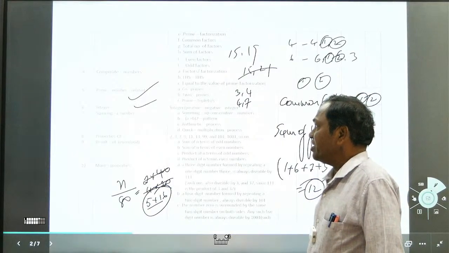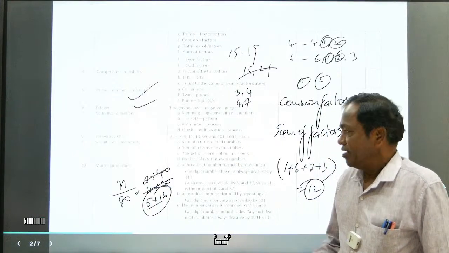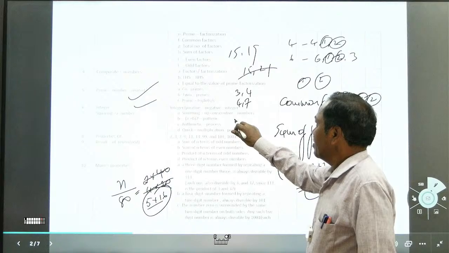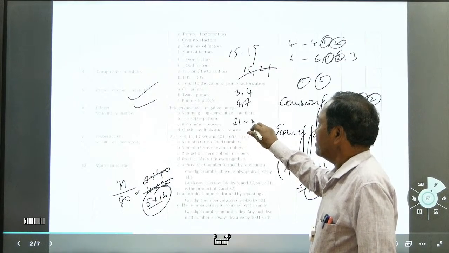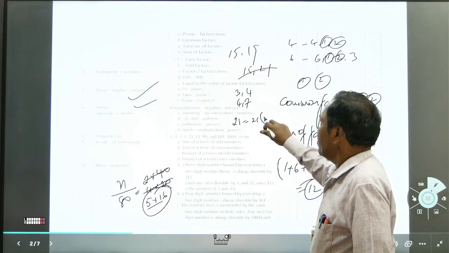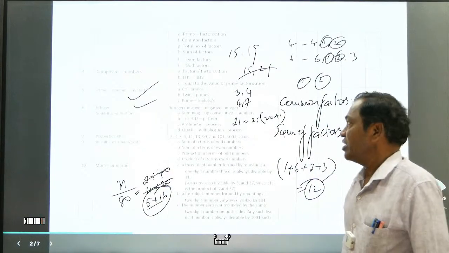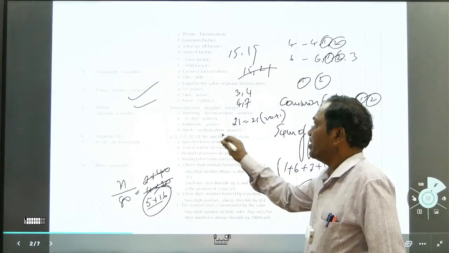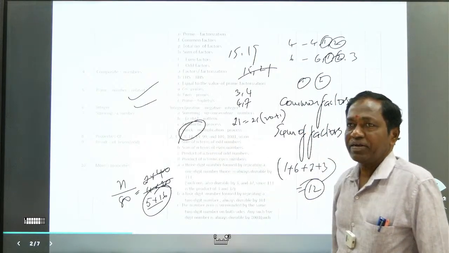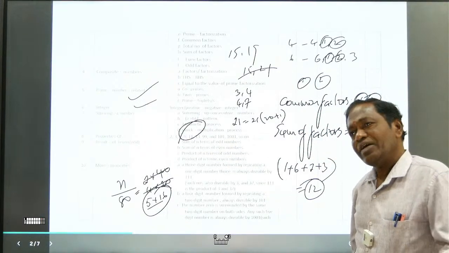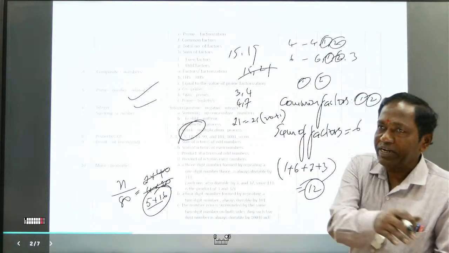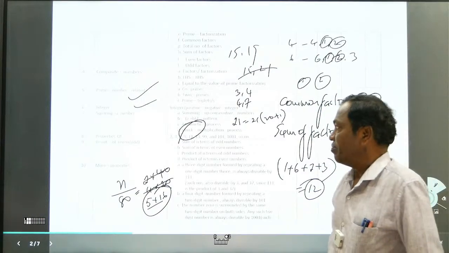Arithmetic process. What is the arithmetic process? 21 square can be written as 21 into (20 plus 1). That is the arithmetic process. Quick multiplication process: this is the Vedic mathematics formula. That is again (A plus B) whole square only, but we come from right to left.